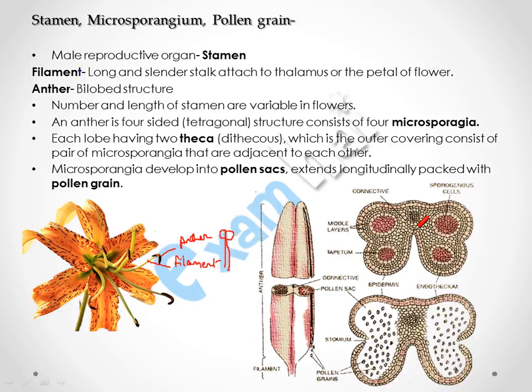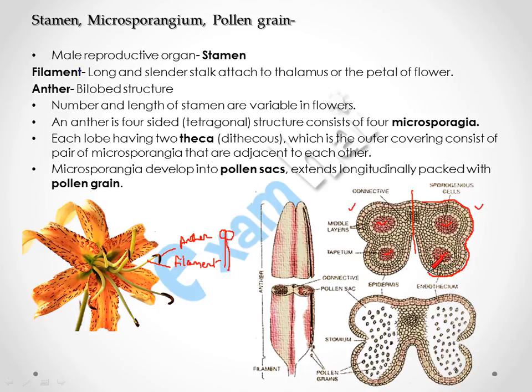Now we will see the cross section of anther in this diagram. It has two lobes. This is the first lobe and this is the second lobe. The anther is a tetragonal structure having four microsporangia, 1, 2, 3 and 4, and the outer covering is called theca, which covers the two adjacent microsporangia.